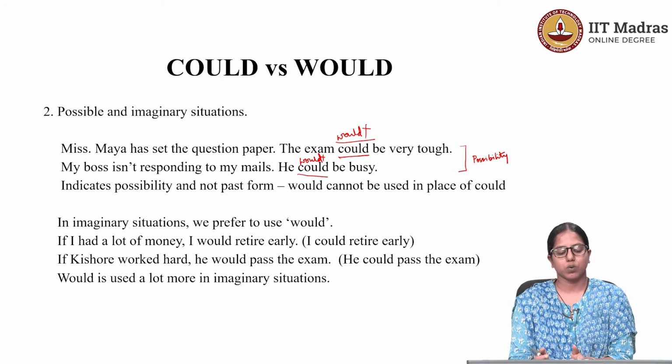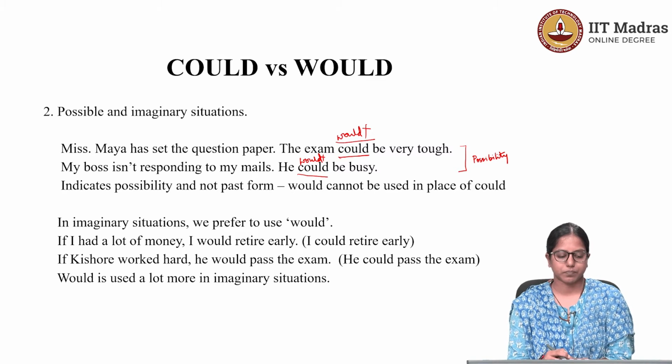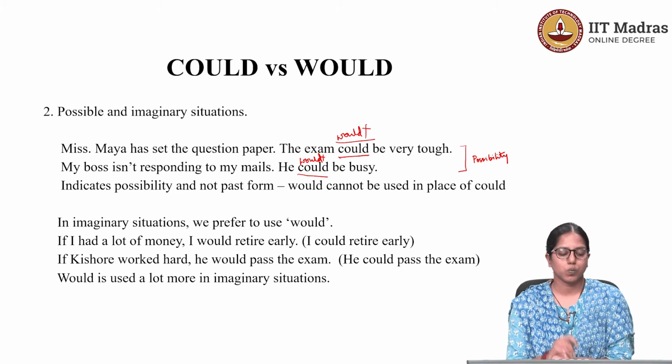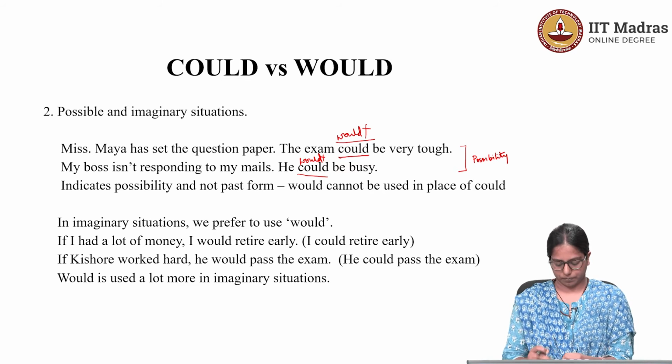If Kishore worked hard, he would pass the exam. It's also possible that you say if Kishore worked hard, he could pass the exam. But like I said, in imaginary situations, it's better to use would over could. Therefore, would is used a lot more in imaginary situations.